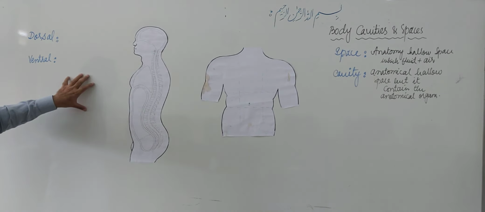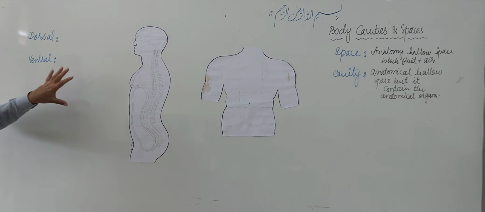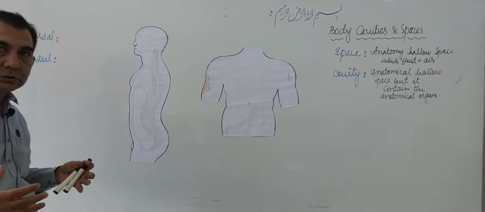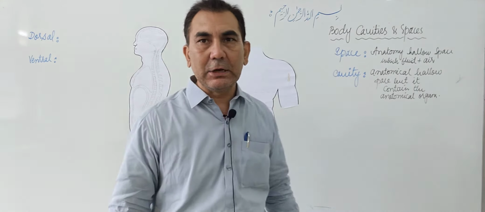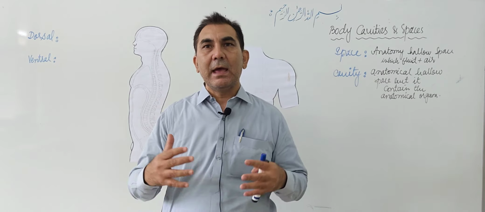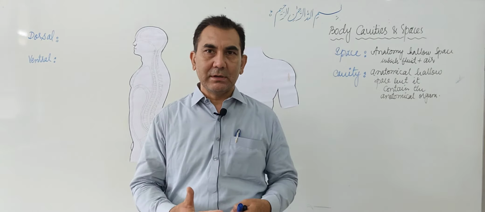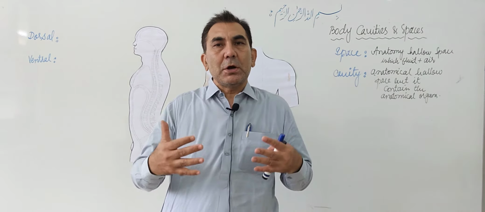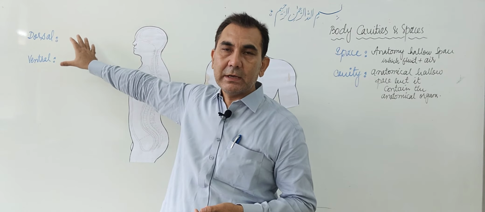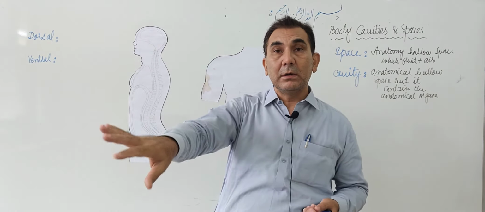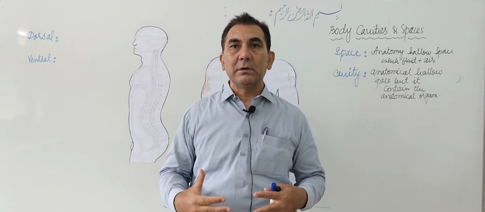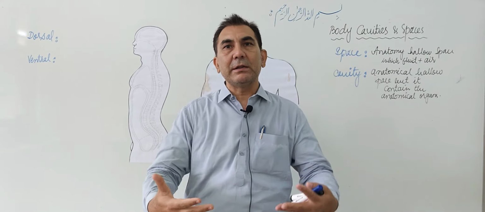Now we will learn about the different types of body cavities. We have two types of body cavities inside the human body. One is called the dorsal body cavities and the second is called the ventral body cavities. We have learned in the anatomical terms lecture what dorsal and ventral are. The front portion of the human body is called the ventral.